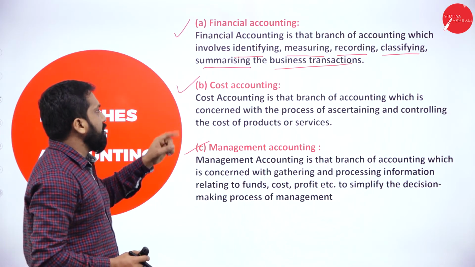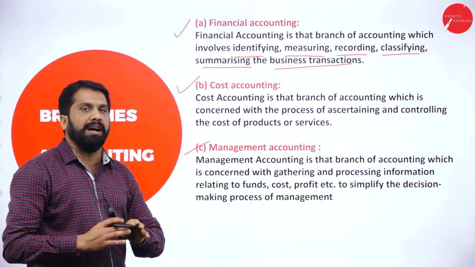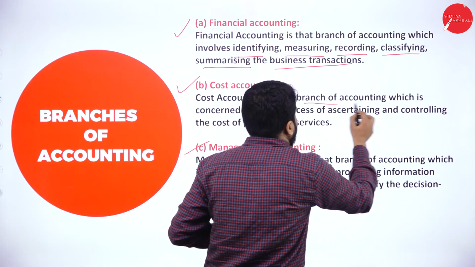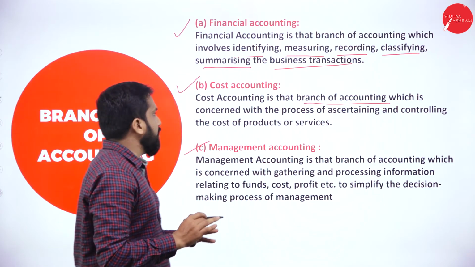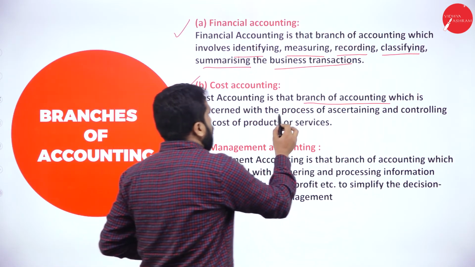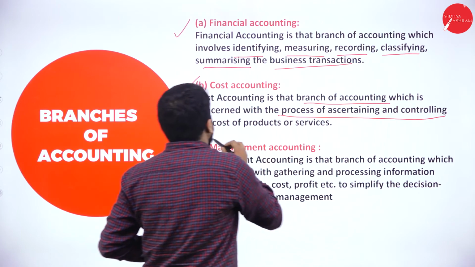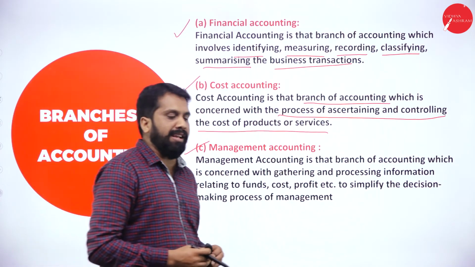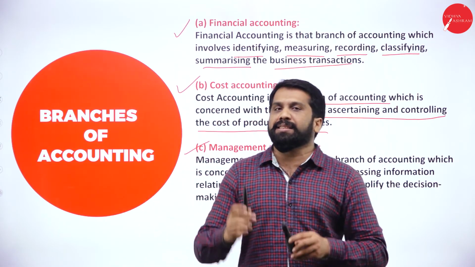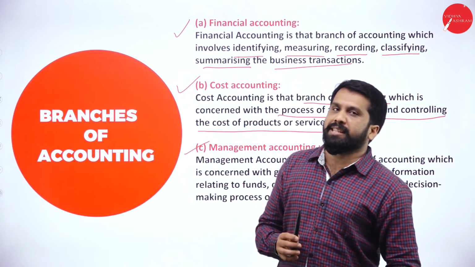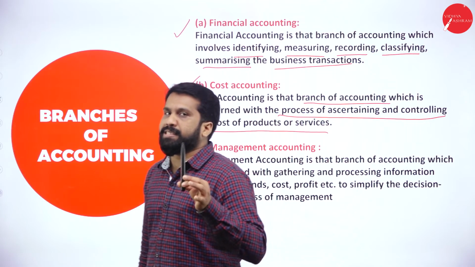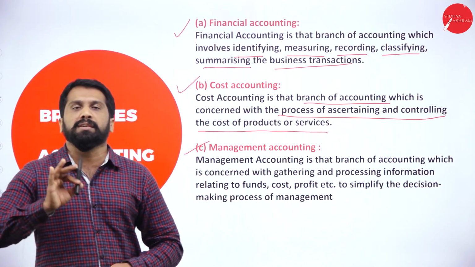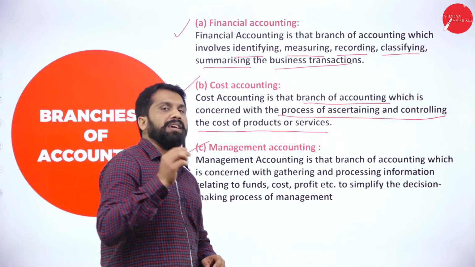That will be your cost accounting. Cost accounting is that branch of accounting which is concerned with the process of ascertaining and controlling the cost of the product. Very simple. For example, I want to sell this pen. If I sell it for 1000 rupees, no one will buy this pen for 1000.